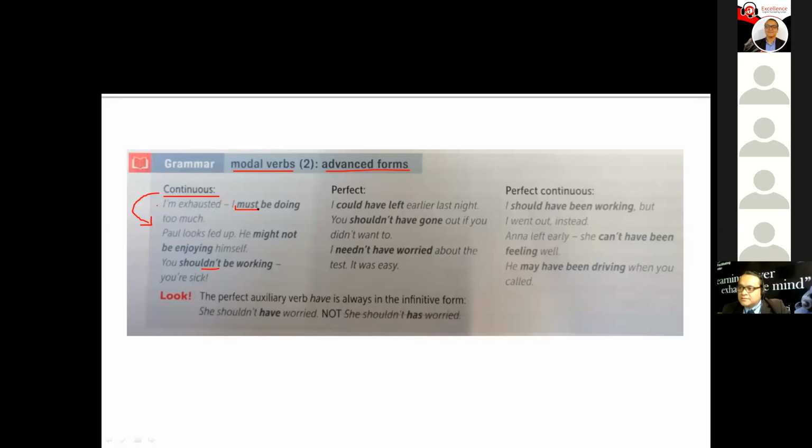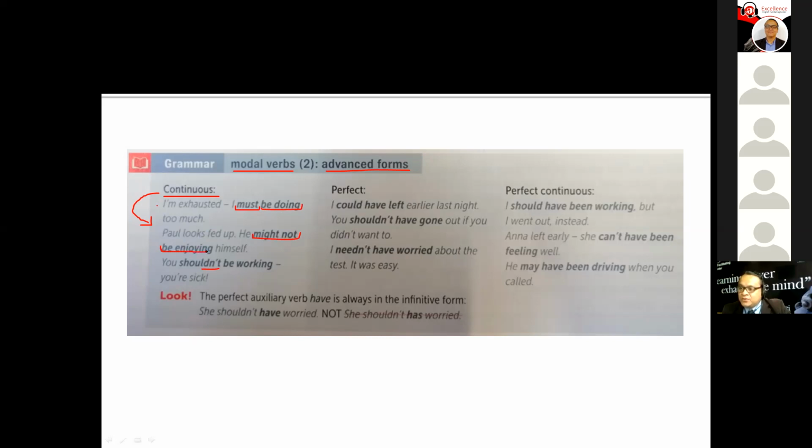Must. Okay. And in this form, we're going to have a continuous verb after it. Be doing. In this example, Paul looks fed up. He might not. So which is the modal verb? Might not. Negative. Might not. And the continuous form is this.